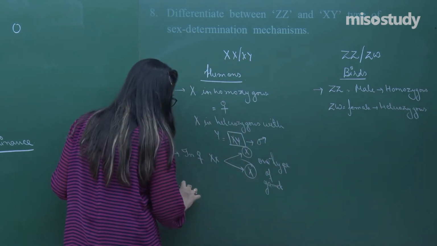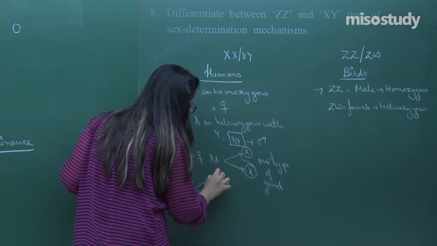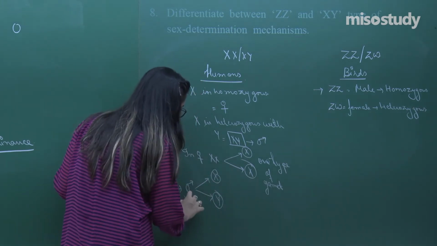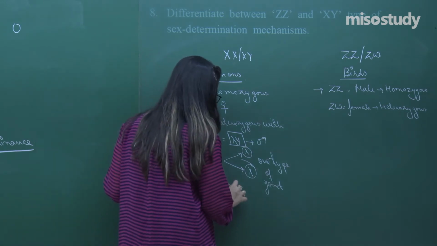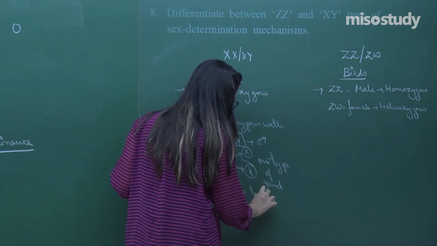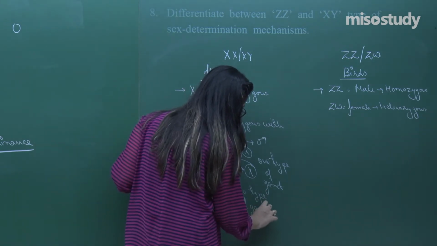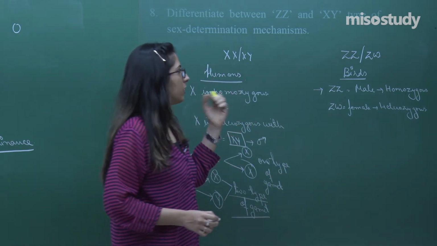Whereas in this case, male, they produce two types of gamete. One is called X and the second is called Y, because in case of male, the XY chromosomes are there. So, if I say they produce two types of gamete, am I right? Right. Come to this side.